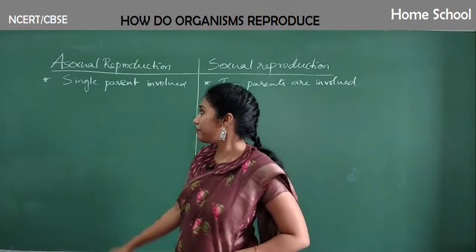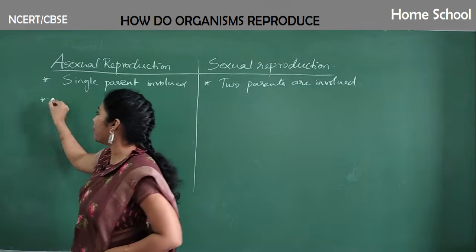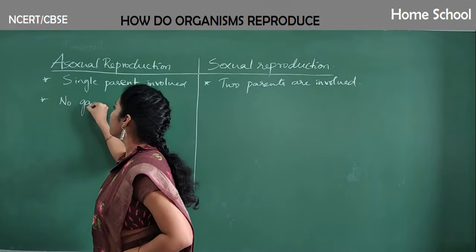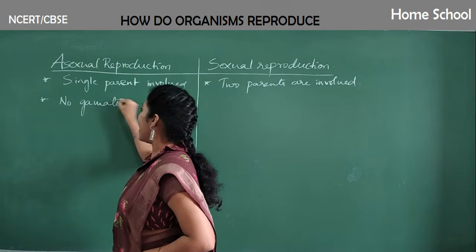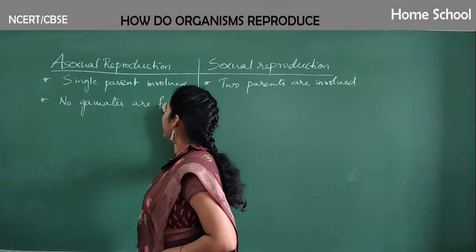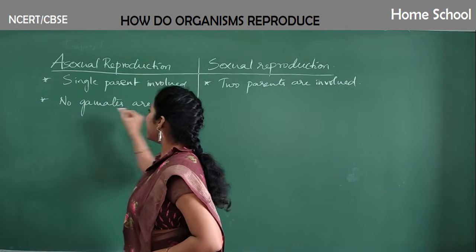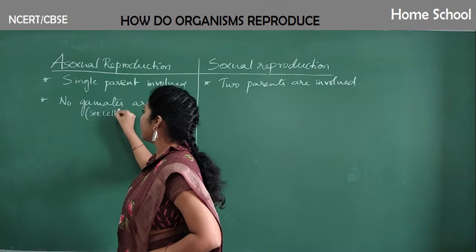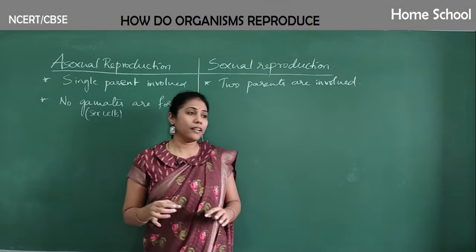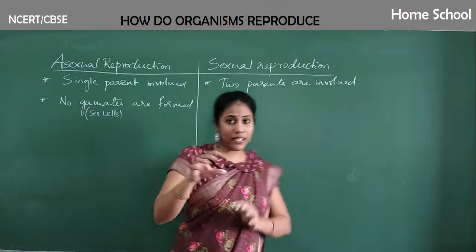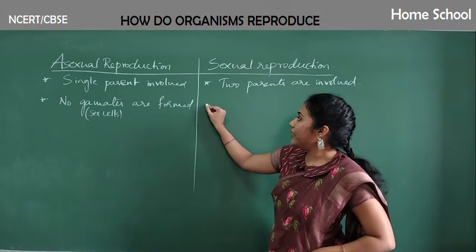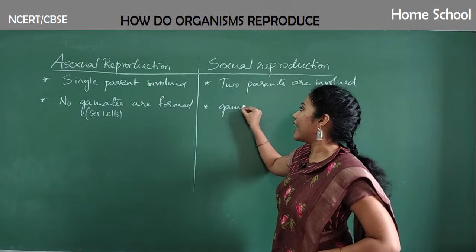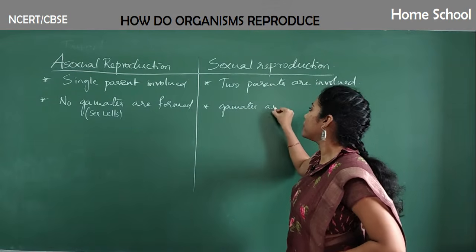Clear? And coming to the second point of difference, no gametes are formed in asexual reproduction. So what do you mean by gametes? Gametes are nothing but sex cells. In sexual reproduction, we have certain things called gametes.